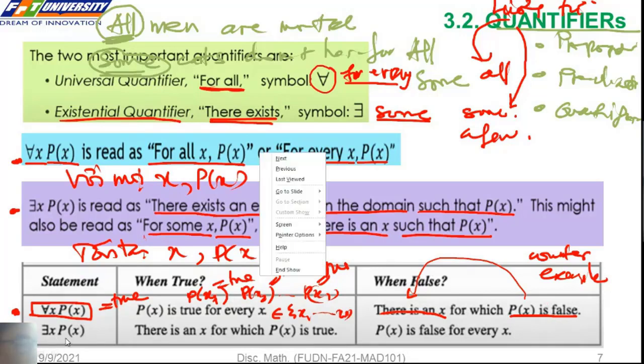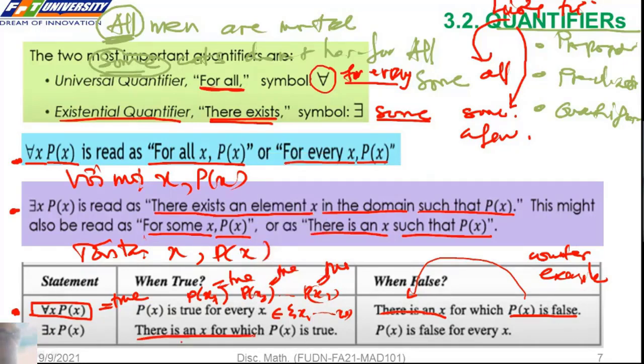There exists x, P of x is true when we find an x so that P of x is true. You only need to show some x where P of x is true. But it's very difficult to prove that there exists x, P of x is false, because we must consider every x. It means we need to make a proof to solve that.